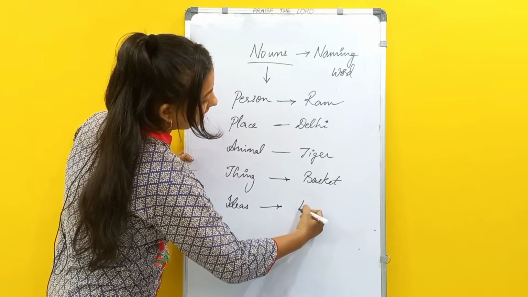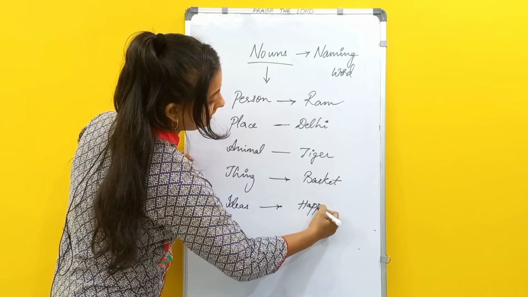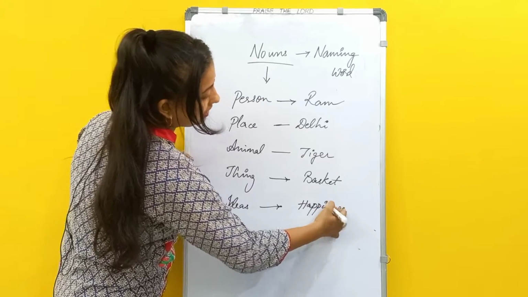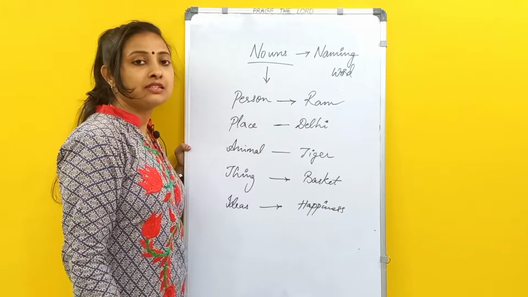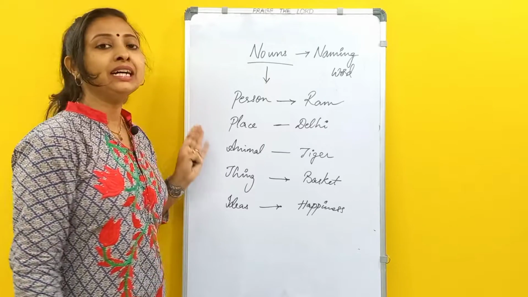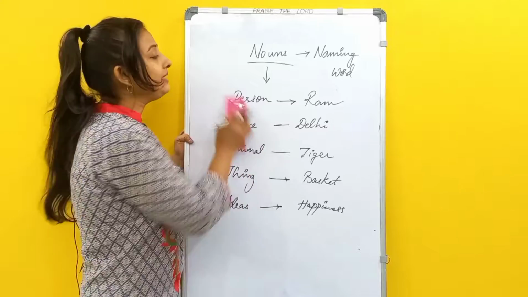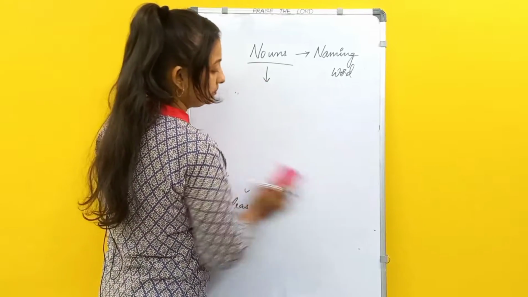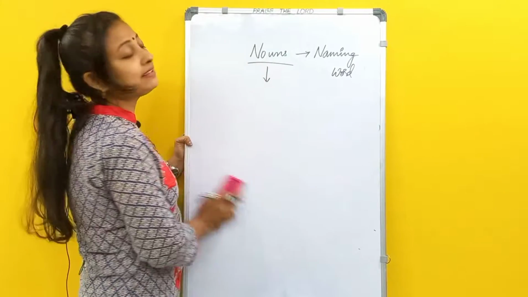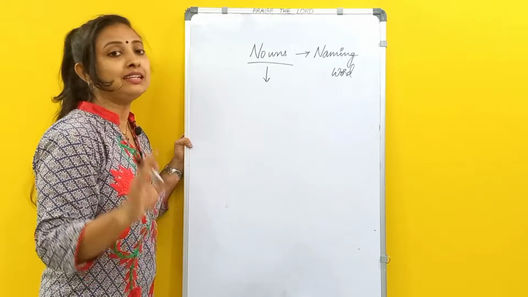Ideas or feelings, concepts, even theories, all those will come under nouns only. So this is in general. Now if we want to write or make sentences, so this is the general concept of nouns. Noun is a naming word.